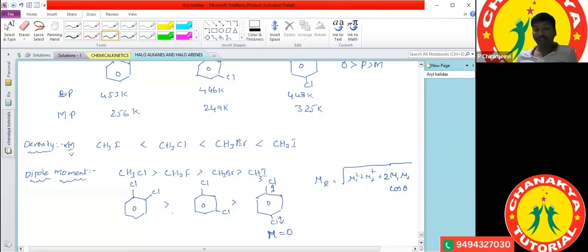Another thing we can say is that dipole moment depends upon the bond angle. Bond angle and dipole moment are inversely proportional. Smaller the bond angle, greater the dipole moment. Greater the dipole moment, lesser the bond angle, also we can say.